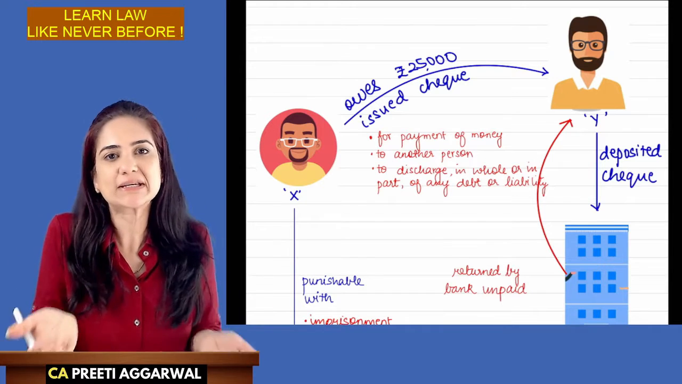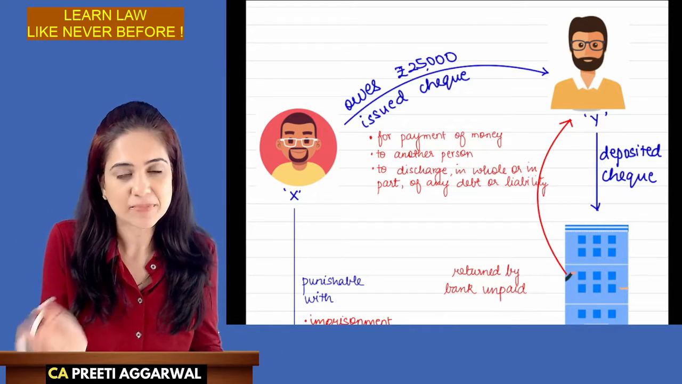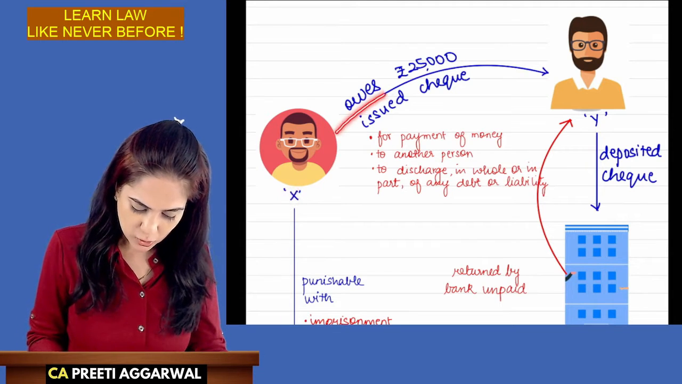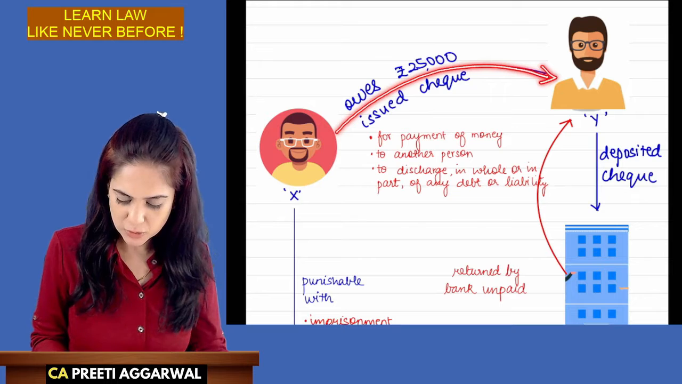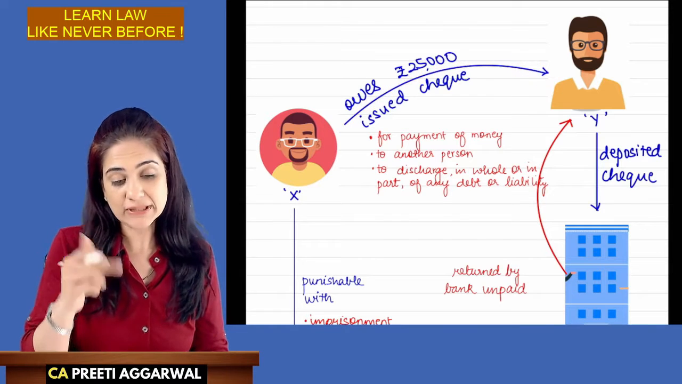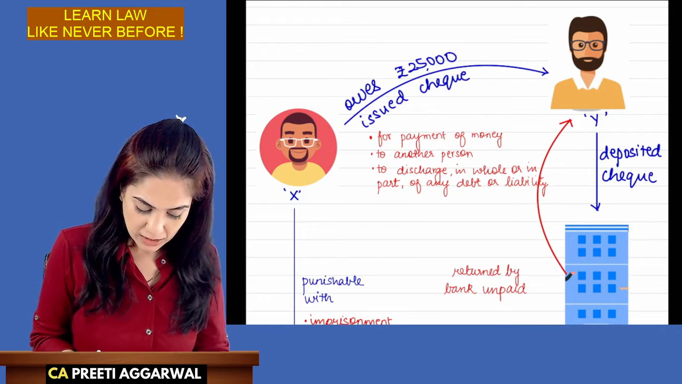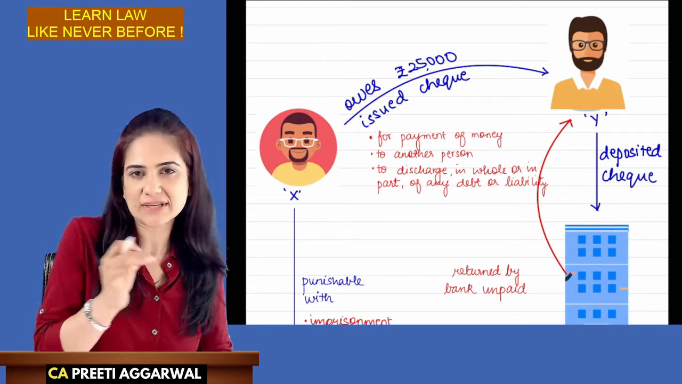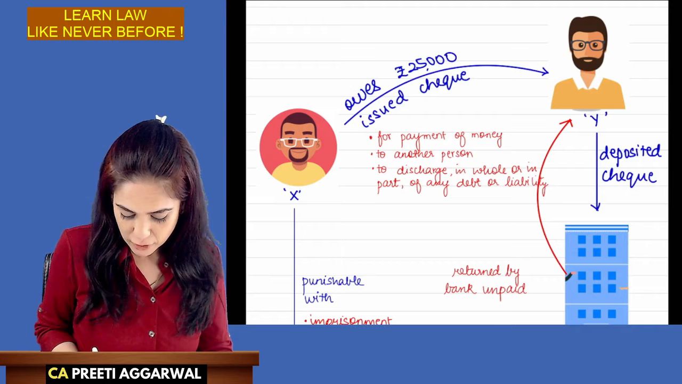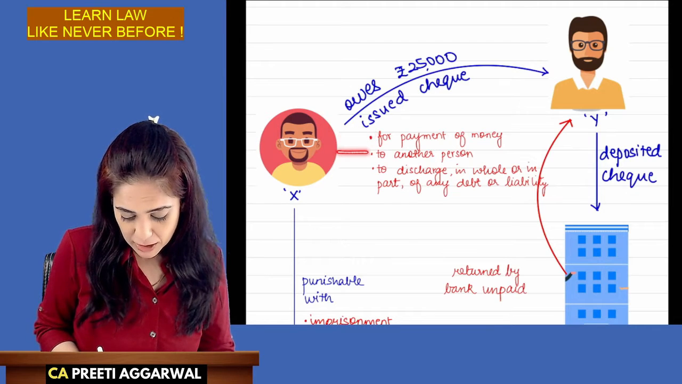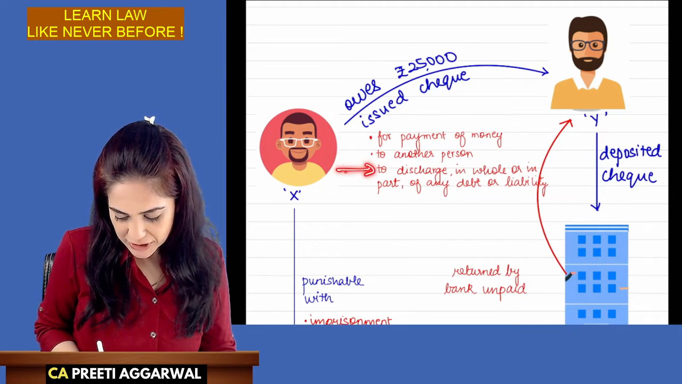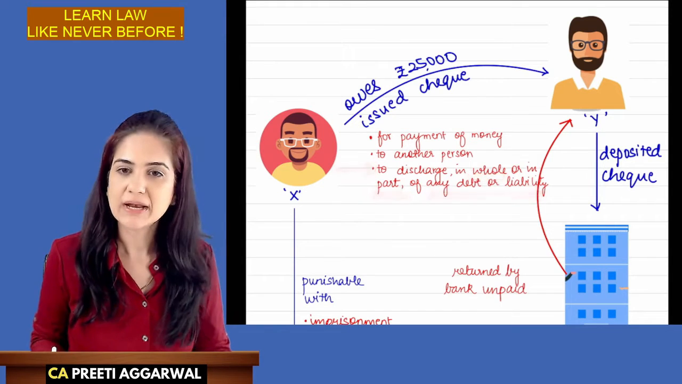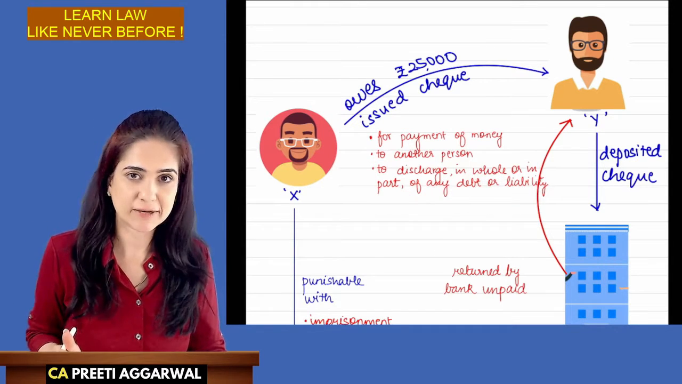But you cannot write in such simple language in the exam. So, what will you write? Mr. X owes 25,000 rupees to Z. Now, in the exam, you will write, the drawer has issued a check, or one person has issued a check for the payment of money to another person to discharge either in whole or in part of any debt or liability. Let's break and understand.